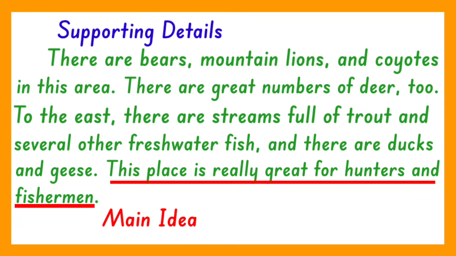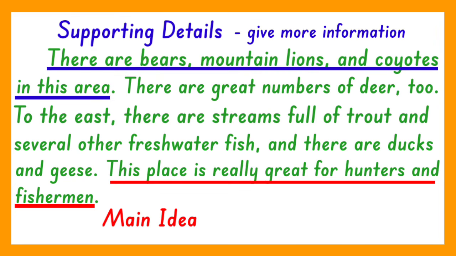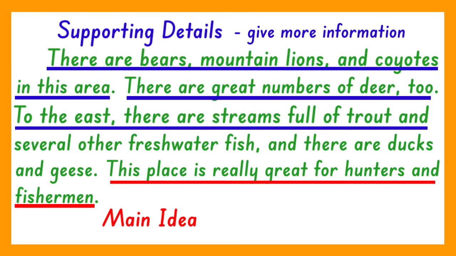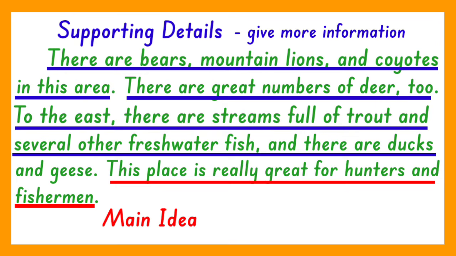Now, what about its supporting details? What are those details that give more information about the main idea? Or why is this a great place for hunters and fishermen? Because there are bears, mountain lions, coyotes, deer, trout, several freshwater fish, ducks, and geese.